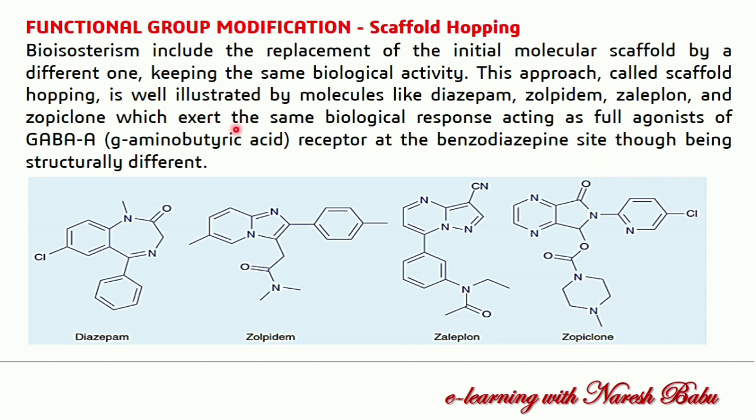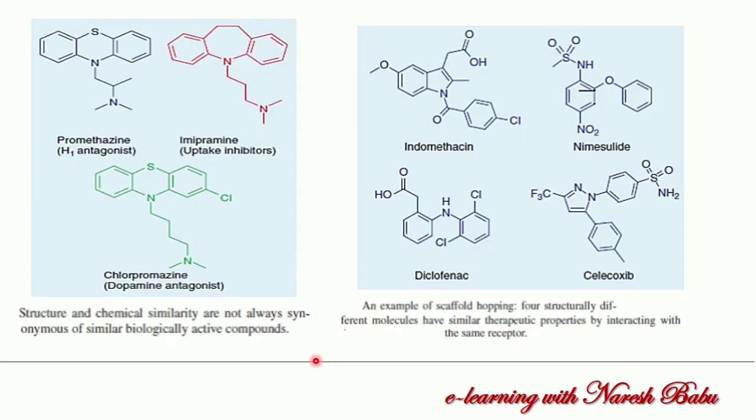We can understand this by using this example: diazepam, zolpidem, zaleplon and zopiclone, which exert the same biological response, acting as full agonists on the GABA A, that is gamma aminobutyric acid receptor, and also at the benzodiazepine site, despite being structurally different. So even though they are structurally different, we can consider it as scaffold hopping.